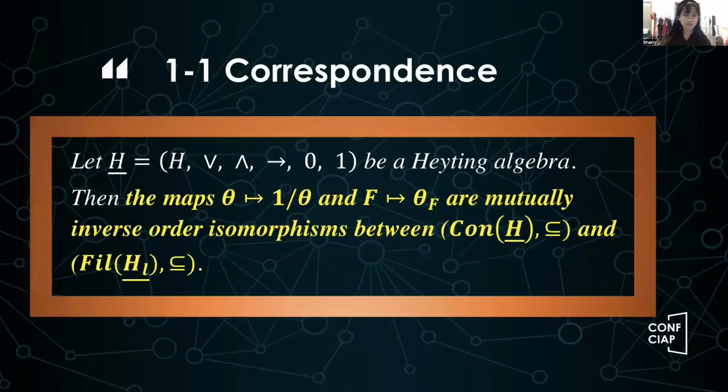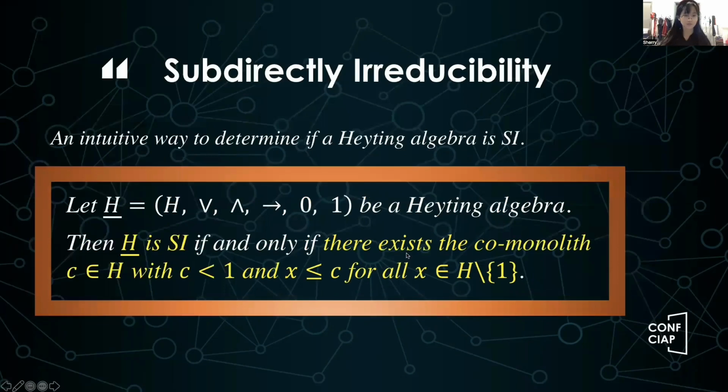Okay, let's see. This one-to-one correspondence result gives us a clear view of the relationship between all filters and all congruences of a Heyting algebra. Since filter structures are easier for us to use in the proof, using this isomorphism we can study congruences of a Heyting algebra by studying its corresponding filter structures. Moreover, we get an additional way to determine whether a Heyting algebra is subdirectly irreducible or not. I wrote down the whole proof in my paper, and you can refer to it if you want.